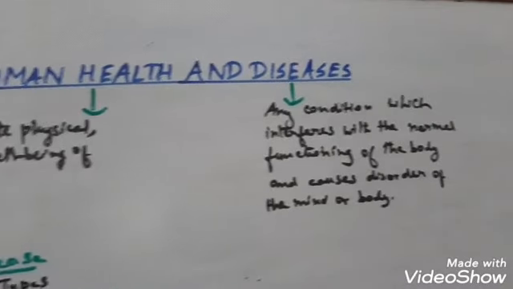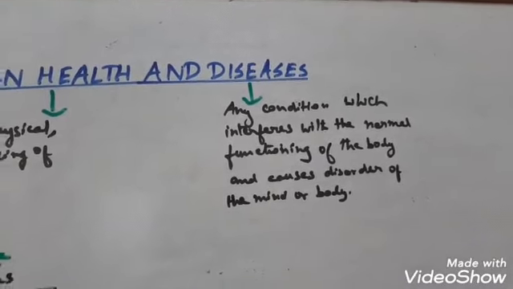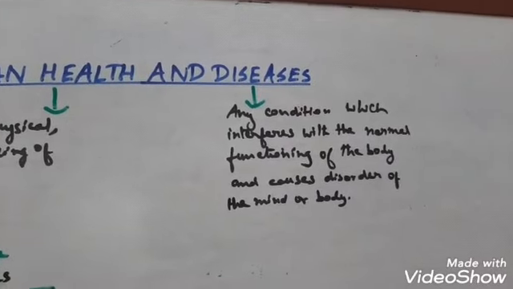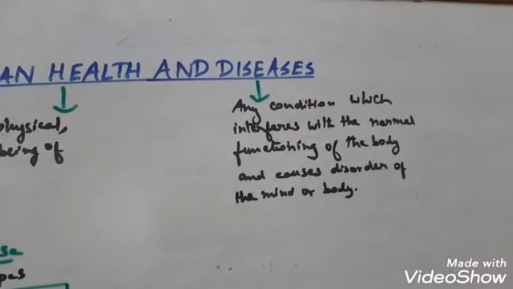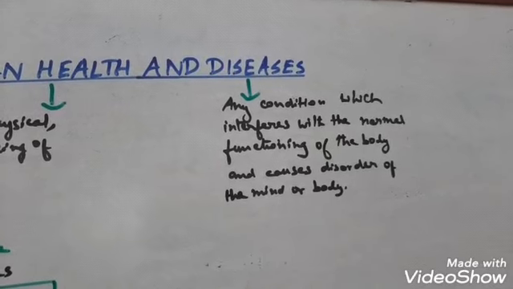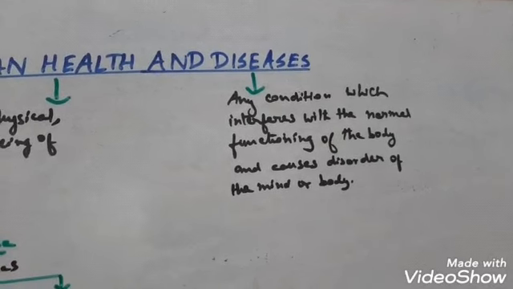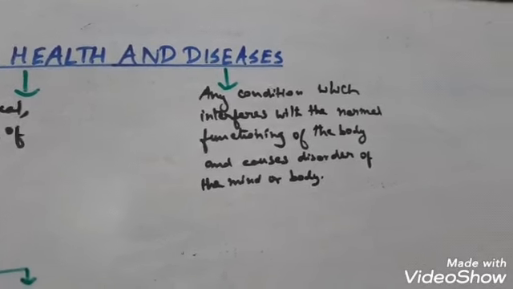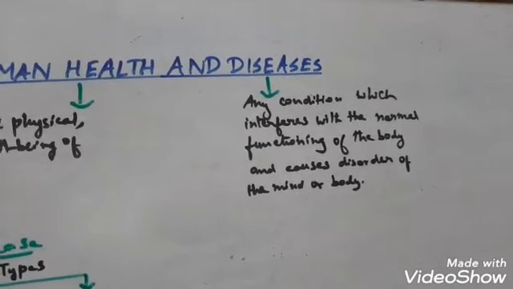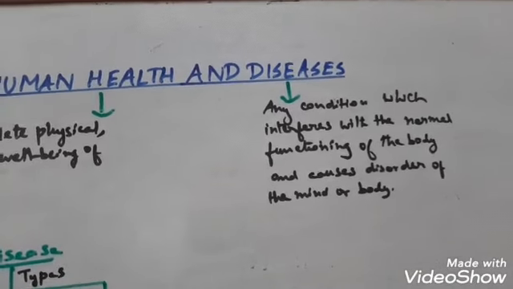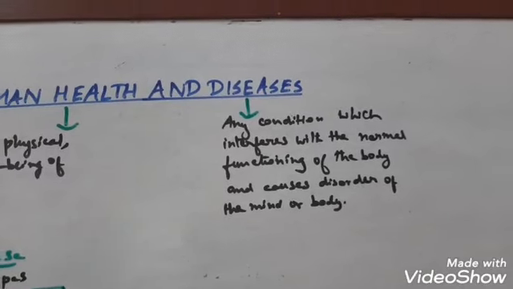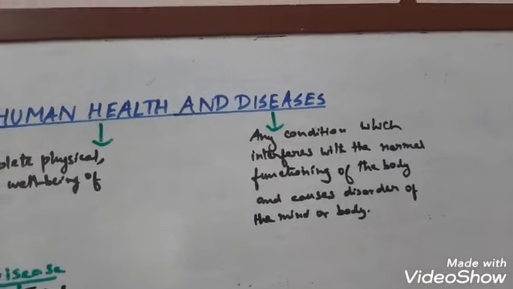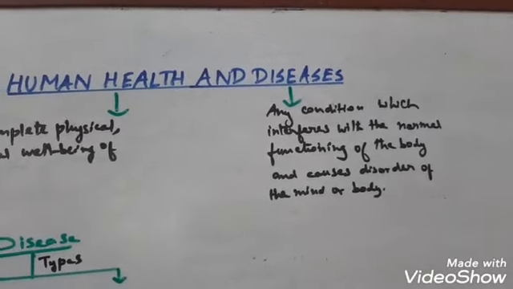Next, let me discuss disease. It is a condition where the normal functioning of our body is malfunctioning or does not work properly due to disorders caused in our body and mind. So it is a pathological condition of our body where our body organs do not work properly and it unbalances the setup of the body.